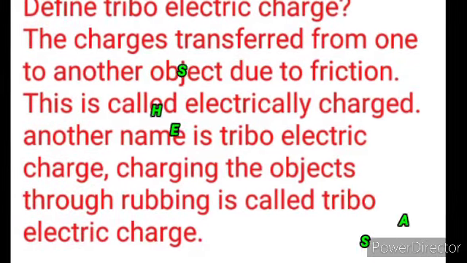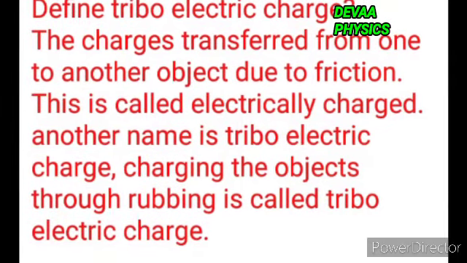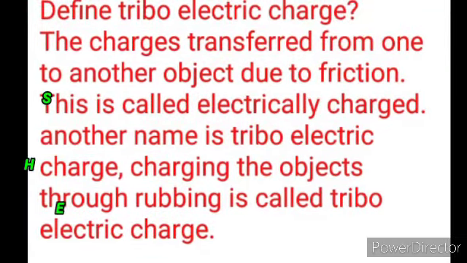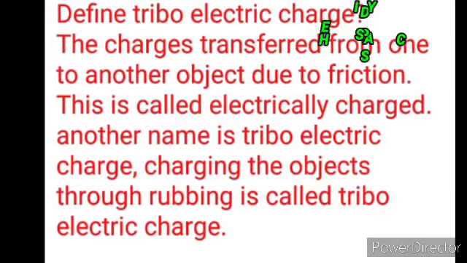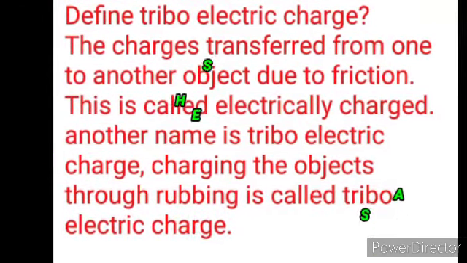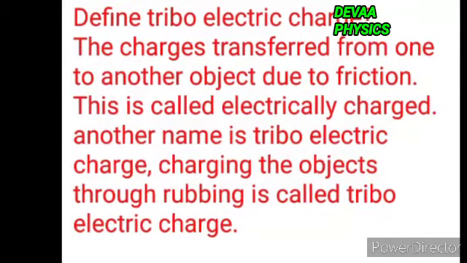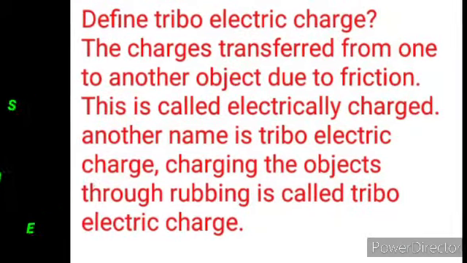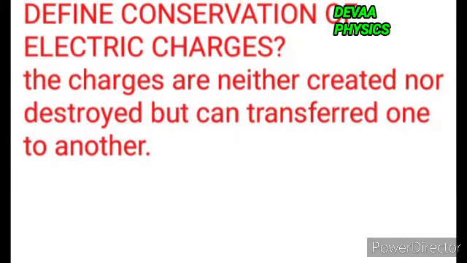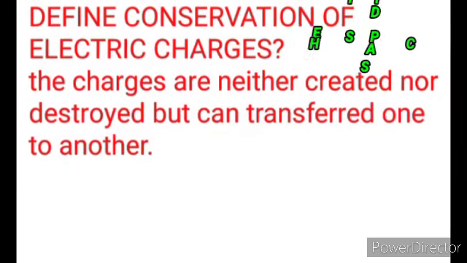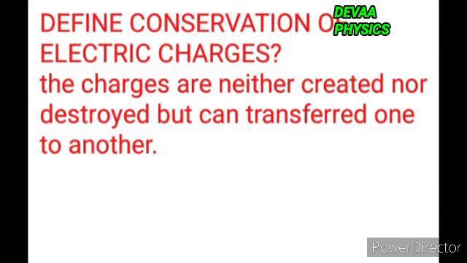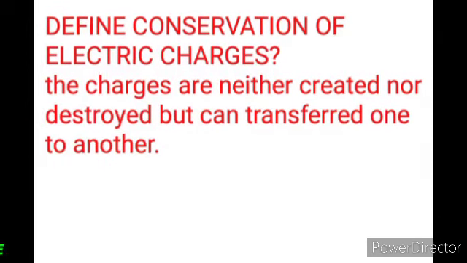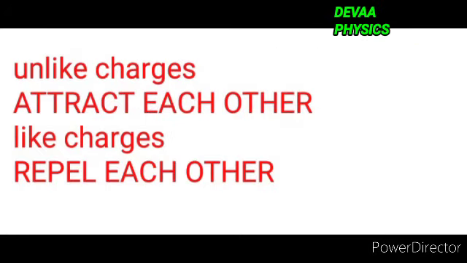Define triboelectric charge. The charge is transferred from one object to another object due to friction. This is called electrically charged. Another name is triboelectric charge. Charging the objects through rubbing is called triboelectric charge. Define conservation of electric charges. The charges are neither created nor destroyed but can be transferred from one to another. Unlike charges attract each other. Like charges repel each other.